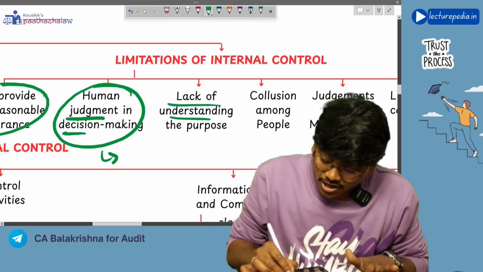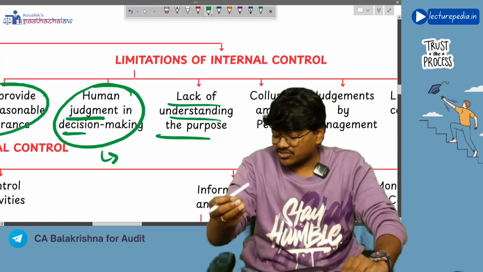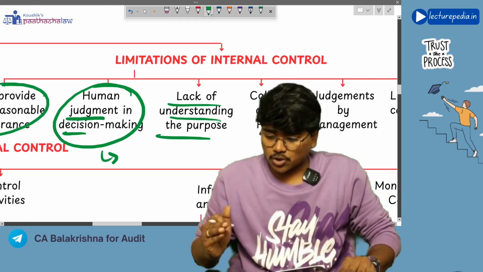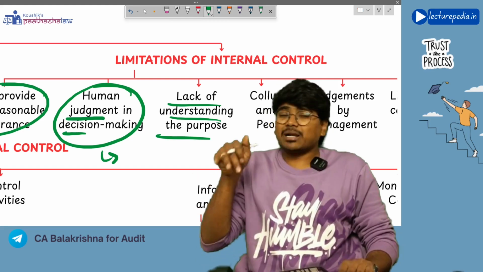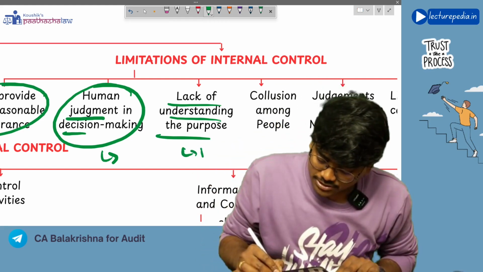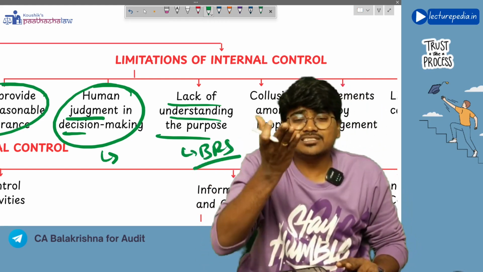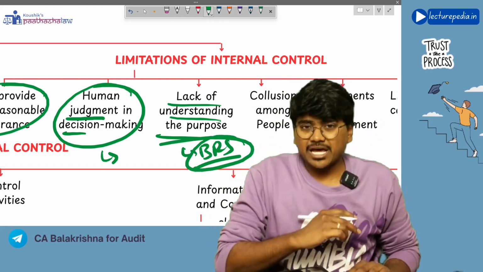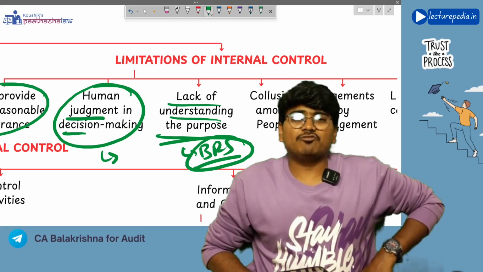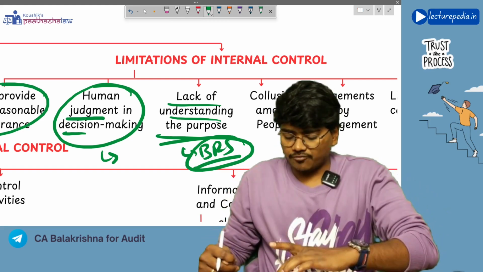Next, lack of understanding of the purpose. If the person who is implementing the internal control implements it without understanding its purpose, then it is not useful. Like in the regular class we have discussed BRS. BRS is also one of the internal controls, right? So if you prepare BRS without understanding the purpose of BRS, then there is no use of preparing the BRS.